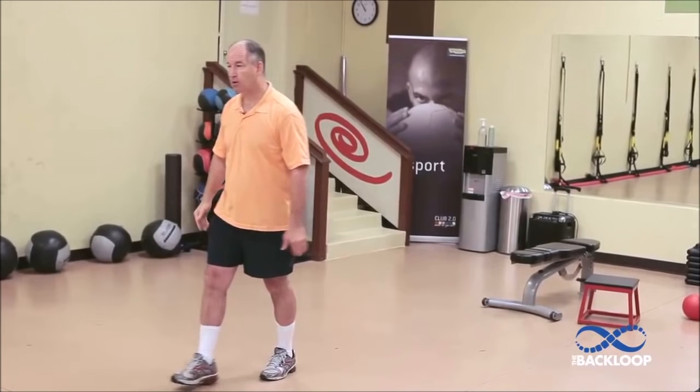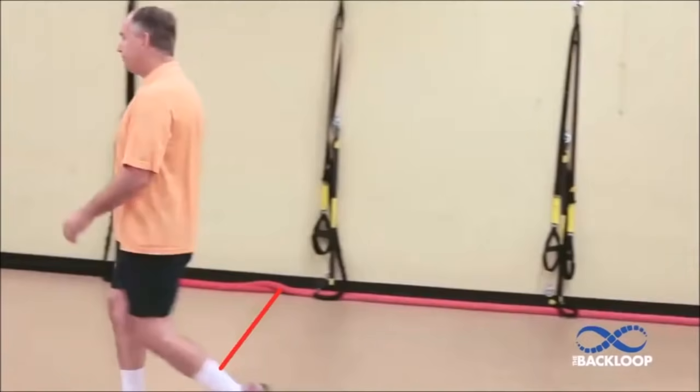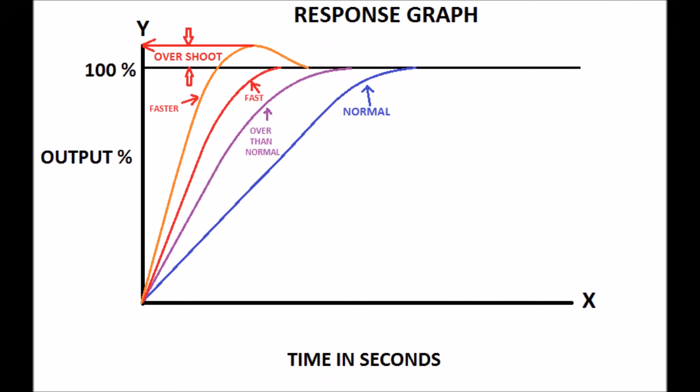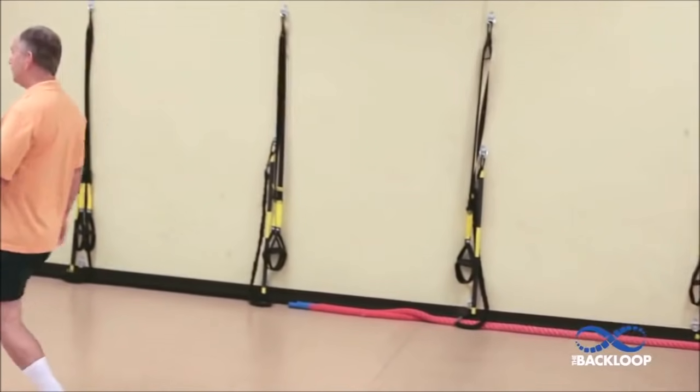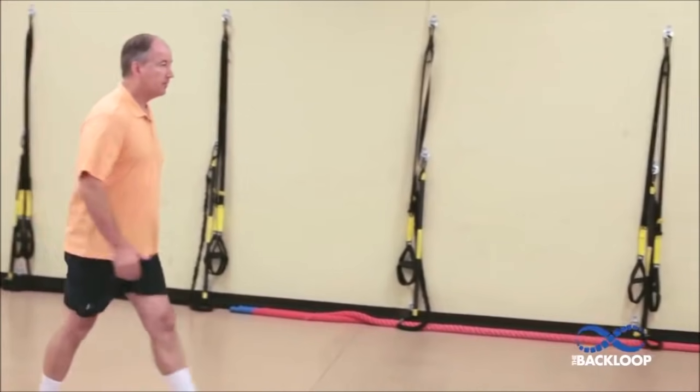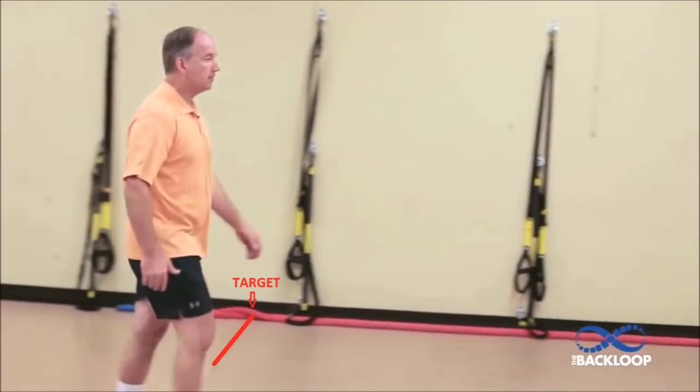If he moves faster, he is not able to stop at the target point and moves above the target position. The excess distance moved is called overshoot, shown in the graph and also in his movement. He has to come back to settle at the target point.